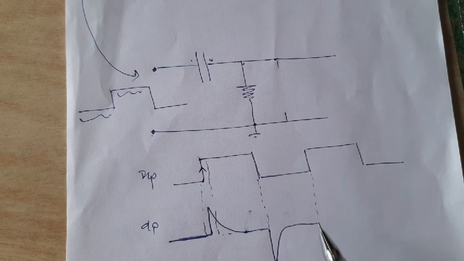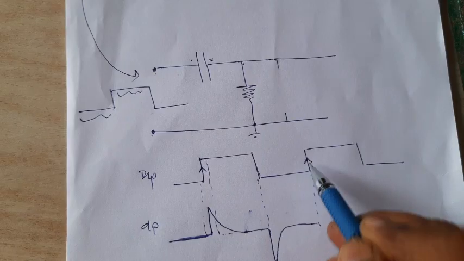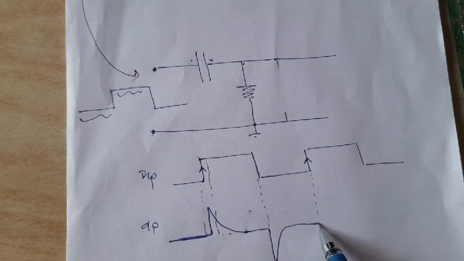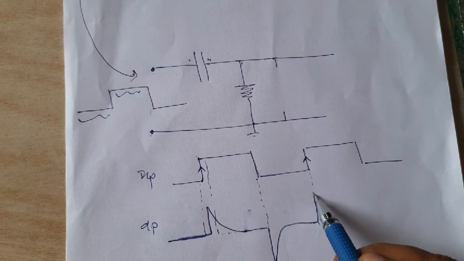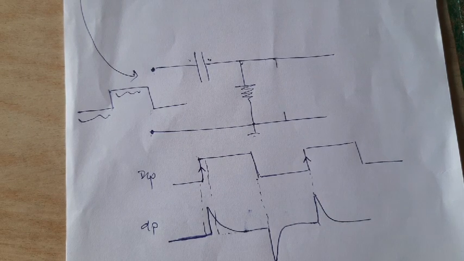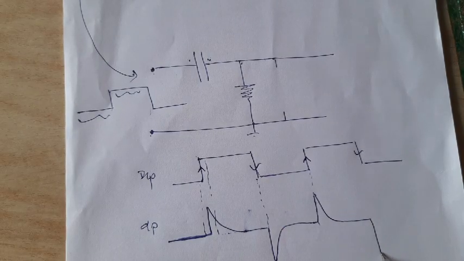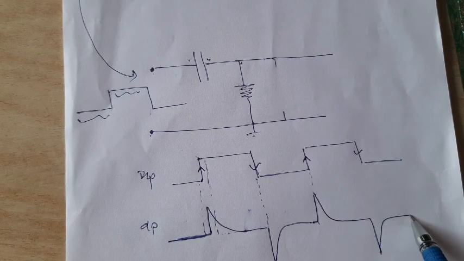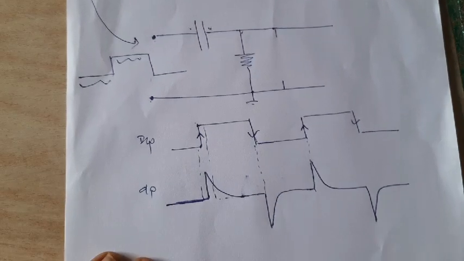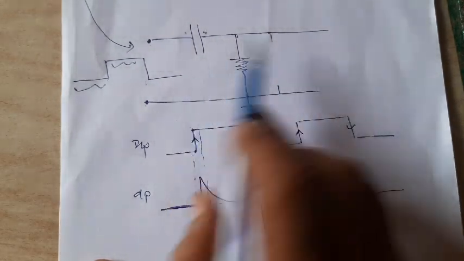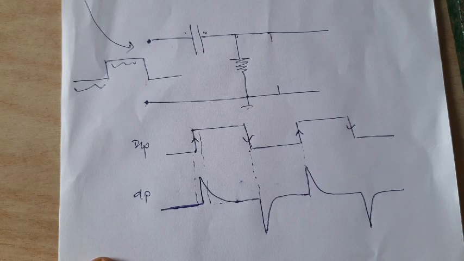Again, for the rising edge of the clock, or gate input, the capacitor provides a positive output which decreases to 0, and for a falling edge of the clock, the capacitor provides a negative output and reduces to 0. Therefore, this will be the output of this circuit.